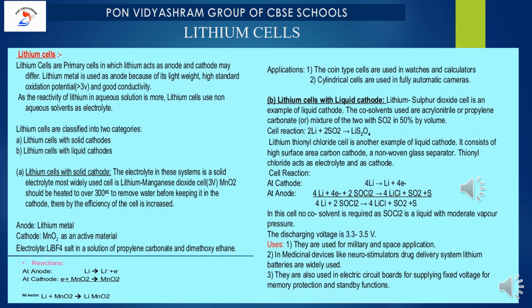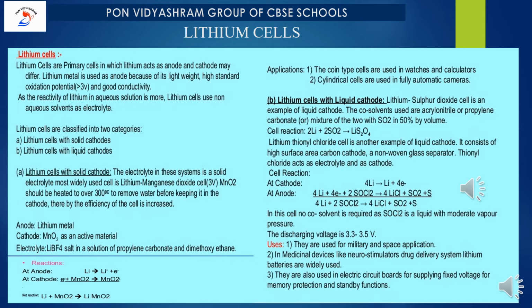3 volt will be used, and MnO2 should be heated to over 300 degrees Celsius. What is the reason for that? To remove water. Why? Because a corrosion reaction may occur. So to prevent that, it has to be heated at high temperature. So remove water before keeping it in the cathode.